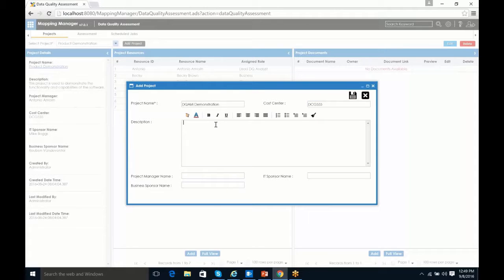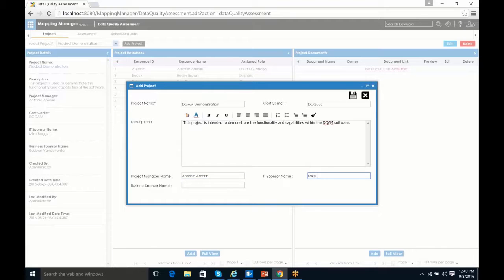So here we'll say something along the lines of, this project is intended to demonstrate the functionality and capabilities within the DQAM software. So again, this is just a brief description. We also want to put in a project manager name. That I usually play that role, so I'll put my name in there.